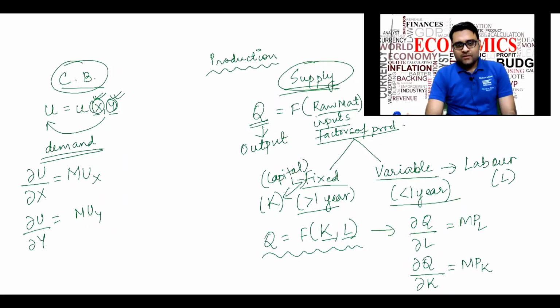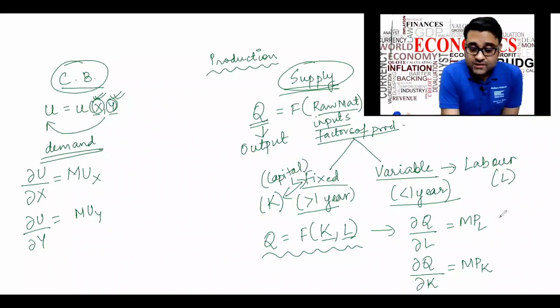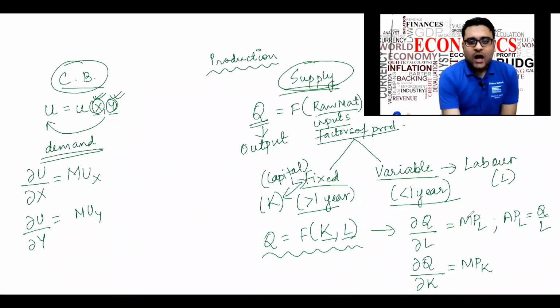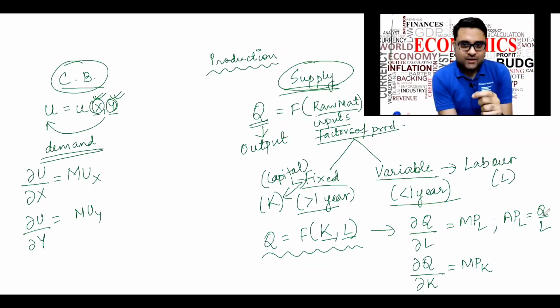There is, however, another concept which is only relevant to the supply side, and that is the average productivity of labor. That is Q by L. How much is the average productivity of each labor?